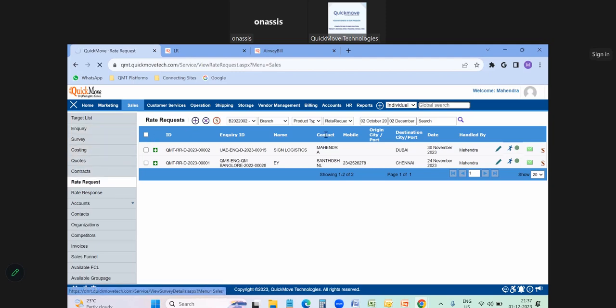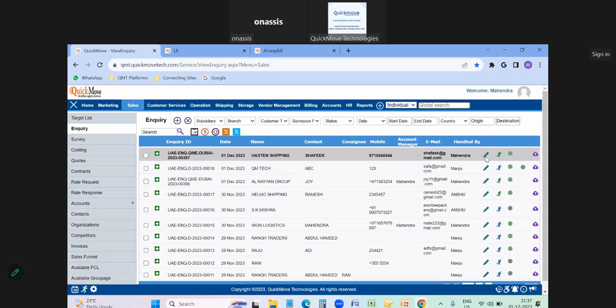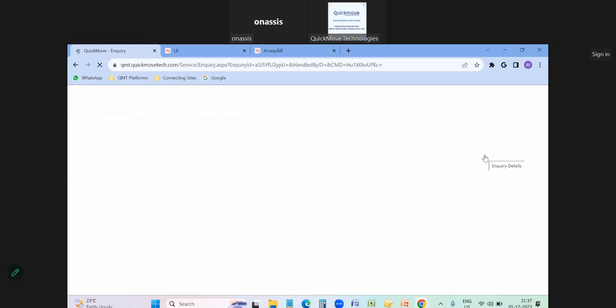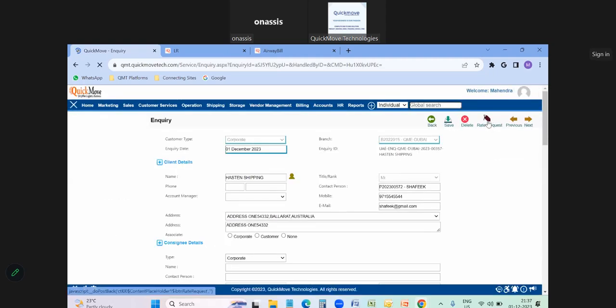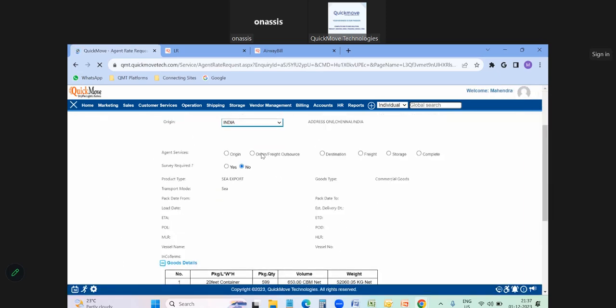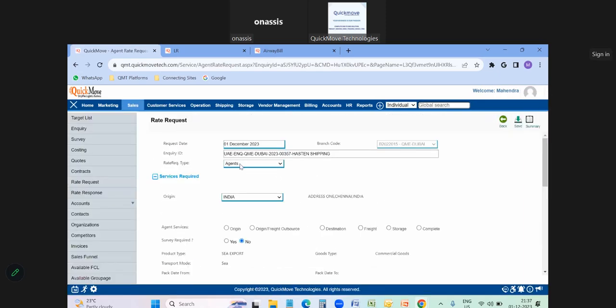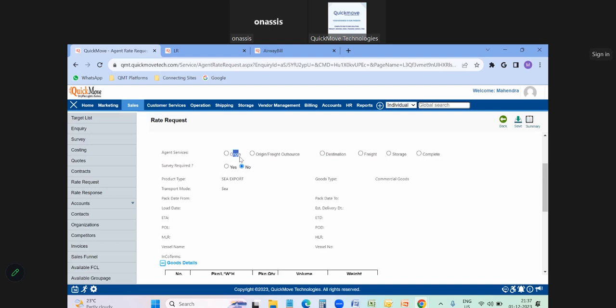For example, I created one inquiry. So I need to ask the agent for destination services. Once I want to ask for destination services, I can click on the rate request at the top. Once I click on the rate request, this rate request page comes. You can see here I can ask for agent options, whether it is for origin outsource or destination outsource or complete freight outsource or complete outsource, for which agent I need to connect.